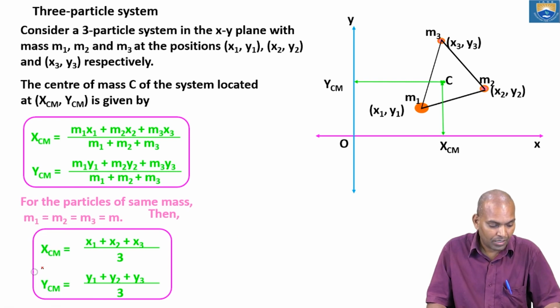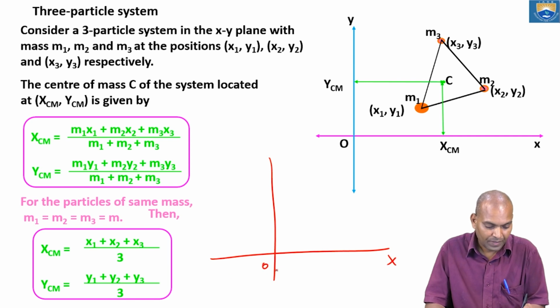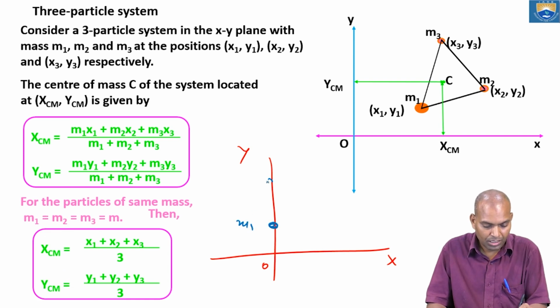Suppose the masses are along the y-axis. I'm considering a two-particle system, with m1 and m2 at distances of y1 and y2.